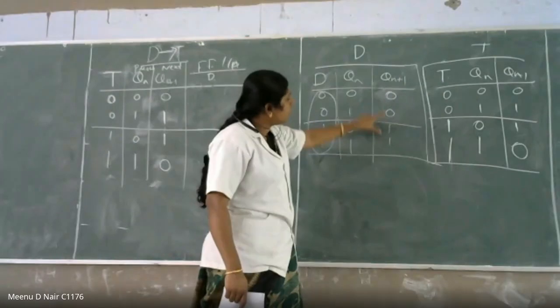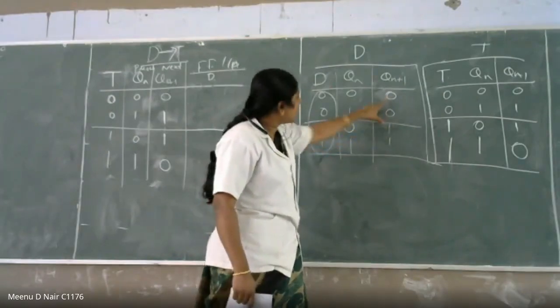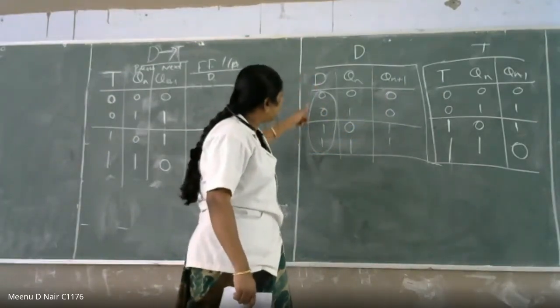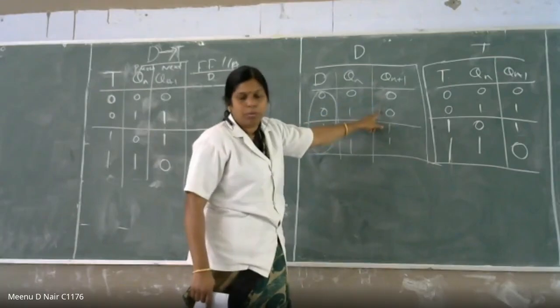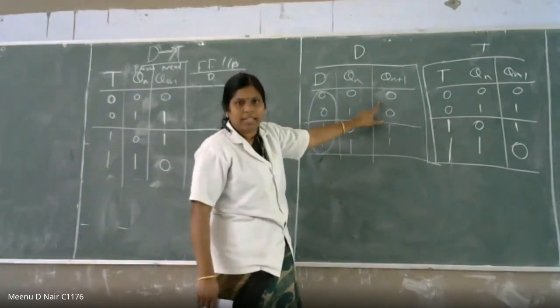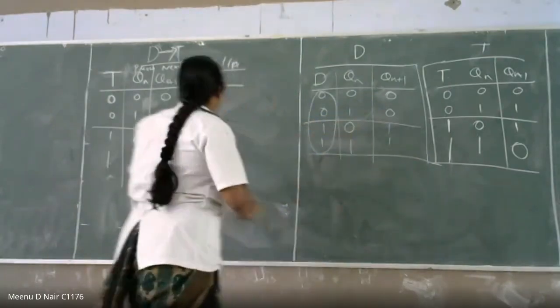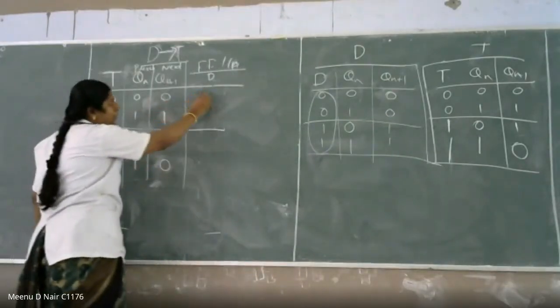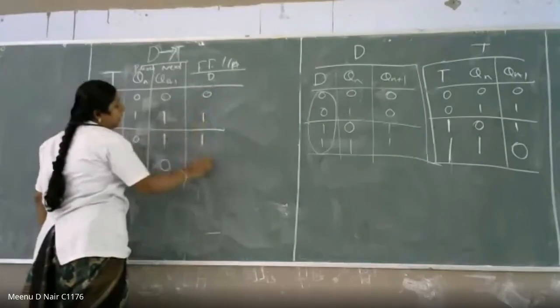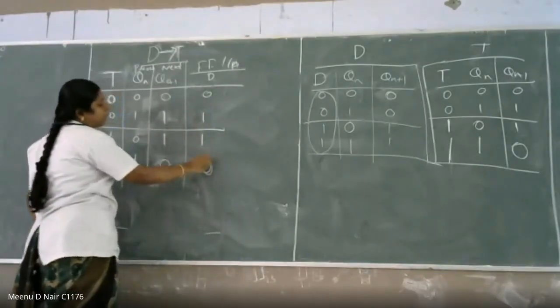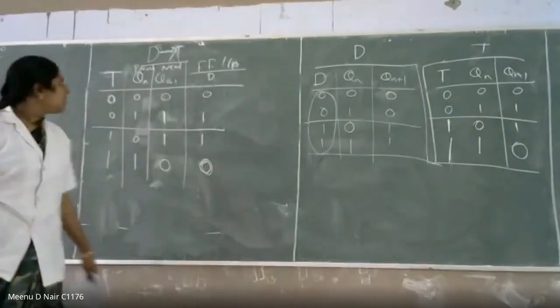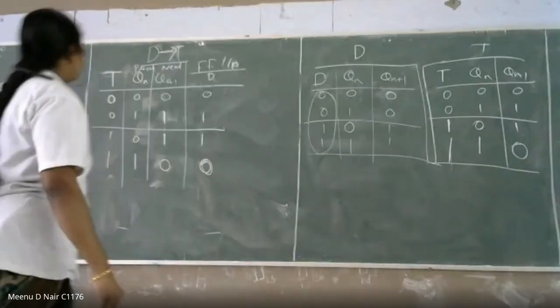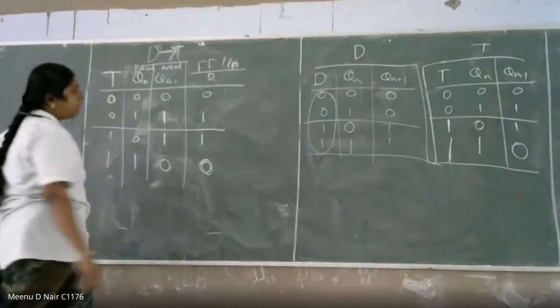Okay, 0, 0, 1, 1, this is the next state. So whatever be the input to the D flip flop, you will get the same output, nothing but the next state. Here the output is 0, 1, 1, 0, so the input must be 0, 1, 1, 0. This is the input of the D flip flop. This is the truth table of the D to T flip flop conversion.